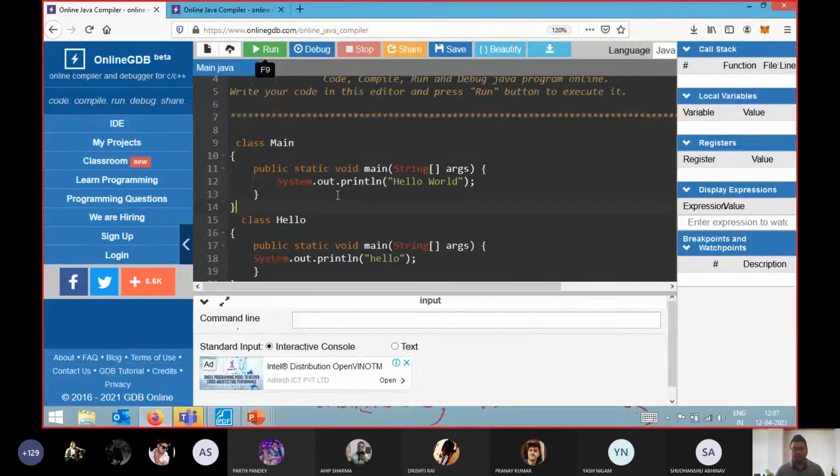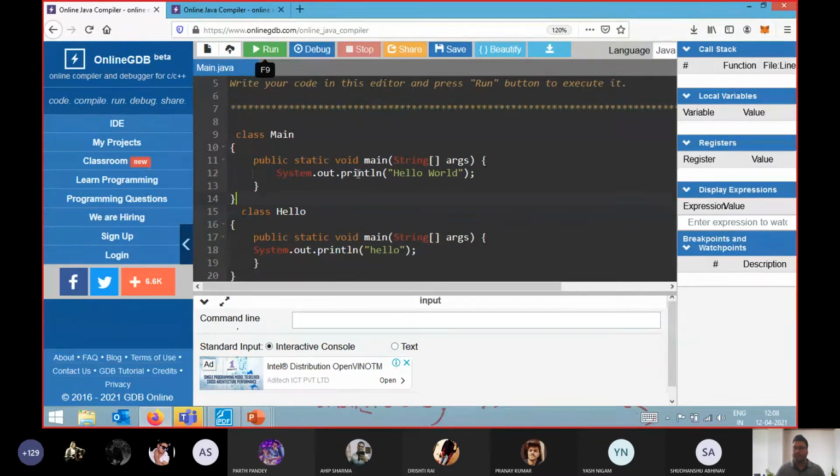I just want to tell you that within a program you can create multiple classes. Always remember this point. Within a program, like in this program, how many classes have I created? I have created 2 classes.